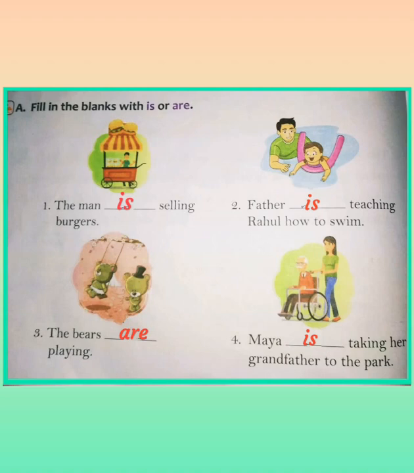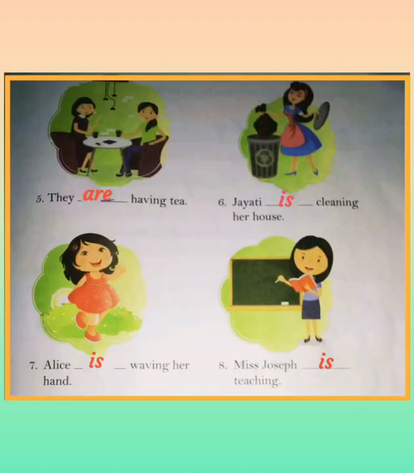Fourth one, Maya dash taking her grandfather to the park. So here, who is taking grandfather to the park? Maya. So Maya is singular, so we use is. Fifth one, they dash having tea. So here, how many persons are there? 2. So it is plural, so we use are. Sixth one, Jayadi dash cleaning her house. So Jayadi is singular, she alone is cleaning her house. So the answer is is. Next one, Alice dash waving her hand. Here Alice is singular, so we use is.